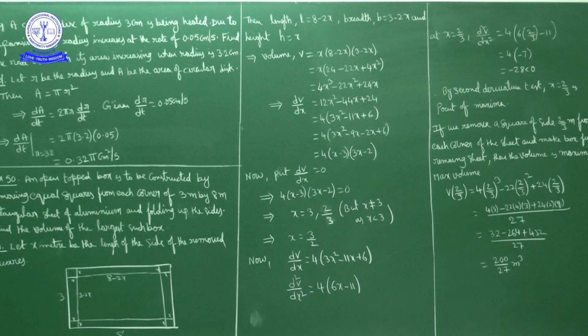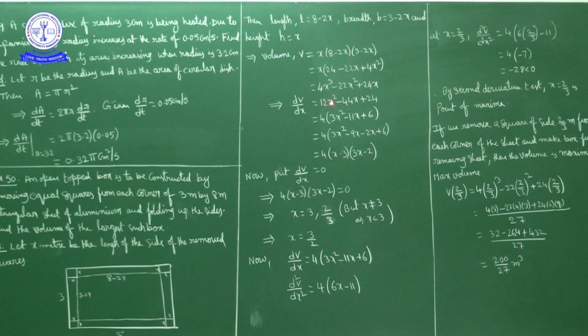Now first derivative dV by dx is equal to 4 into the derivative of x cube, which is 3x square, so 4 into 3 is 12x square, minus 22 into the derivative of x square, which is 2x, so minus 22 into 2 is minus 44x, plus the derivative of 24x, which is 24. So dV by dx is equal to 12x square minus 44x plus 24.